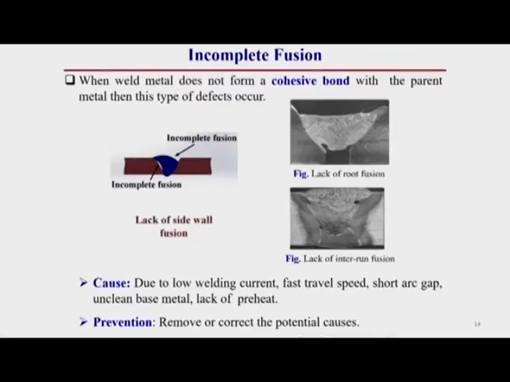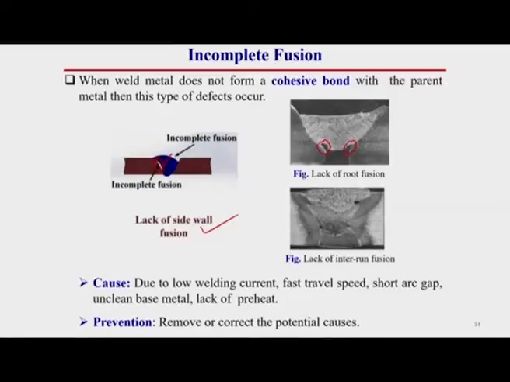This incomplete fusion can be side-wall fusion. Here you see there is a side-wall fusion defect in this portion, there is no cohesive bonding between the weld material and base material, so there is a gap. So, this is called lack of side-wall fusion. This type of defect can also be lack of root fusion, where at the root side there is lack of fusion.